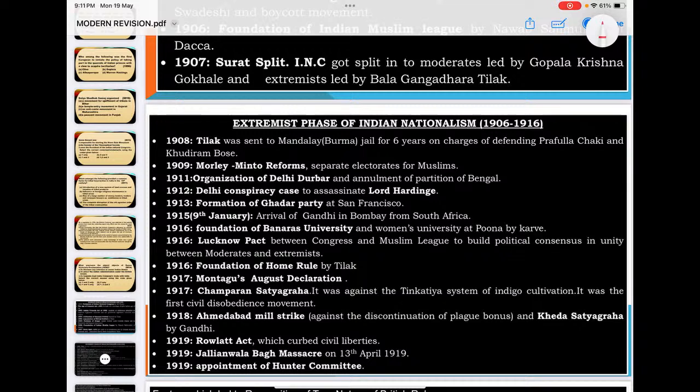1916, Banaras University foundation. 1916, Lucknow Pact, Congress and League, moderate-extremist reunion. 1916, Home Rule by Tilak. 1917, Montagu's August Declaration. 1917, Champaran Satyagraha. 1918, Ahmedabad Mill Strike. 1918, Kheda Satyagraha. 1919, Rowlatt Act. 1919, Jallianwala Bagh Massacre. 1919, appointment of Hunter Committee.